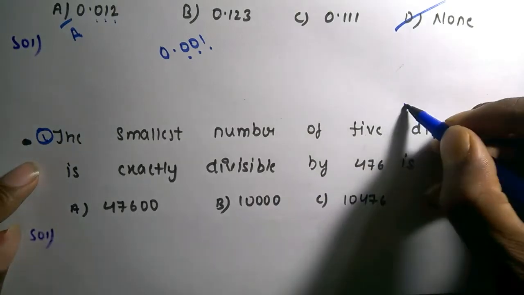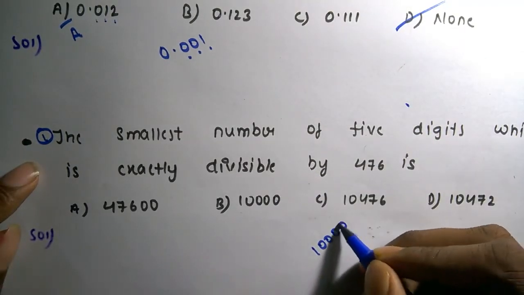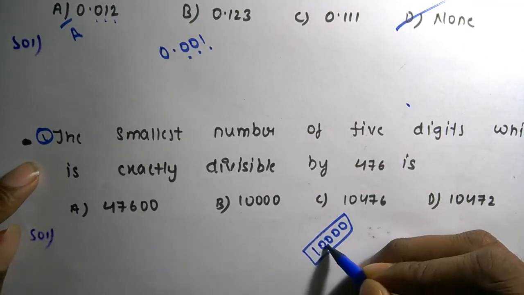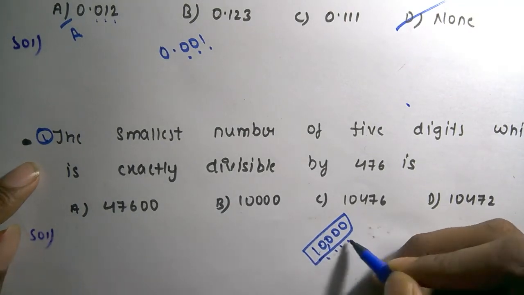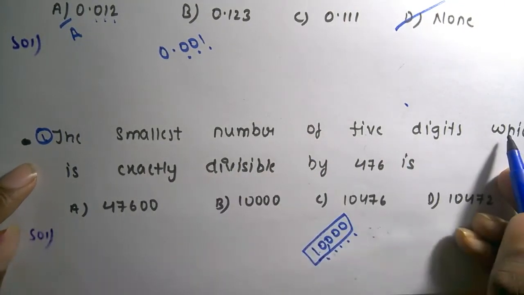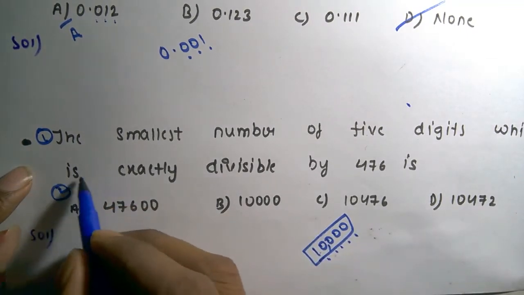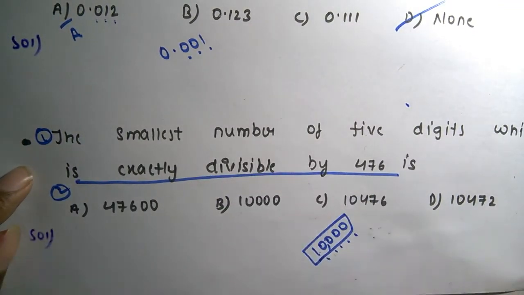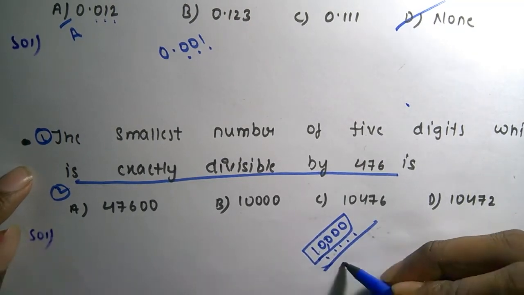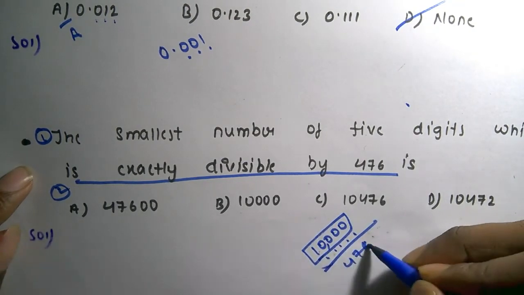So 10,000 will be the smallest of the 5-digit numbers. The second condition is that it should be exactly divisible by 476.